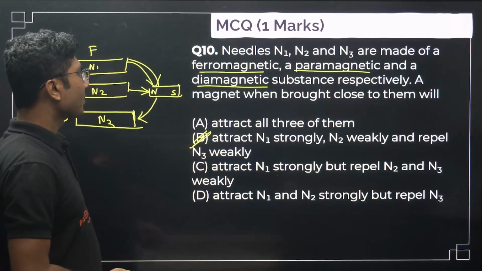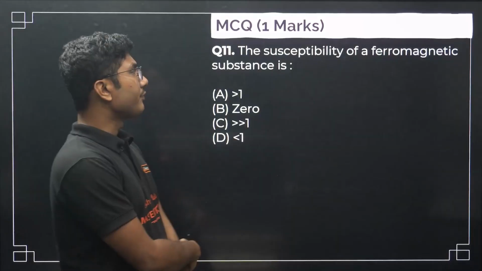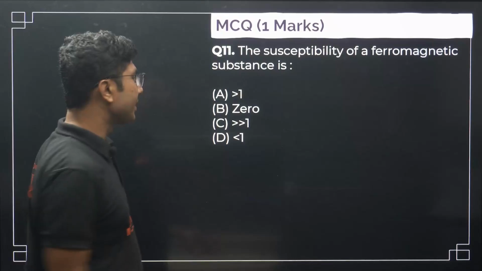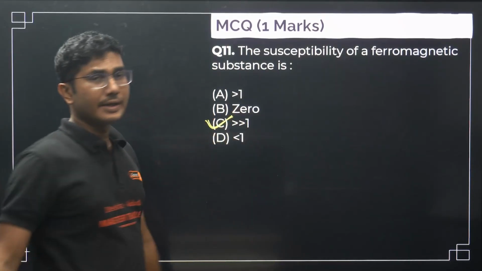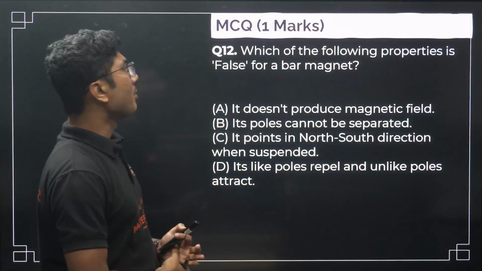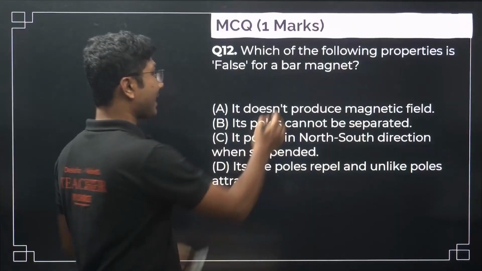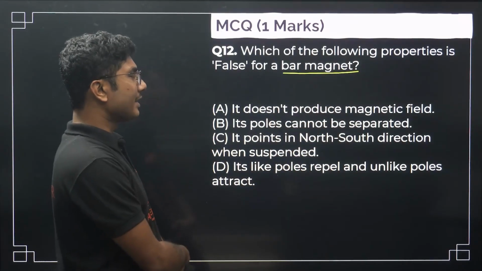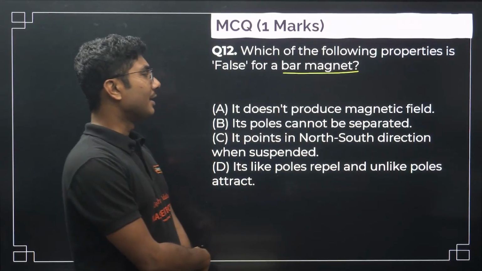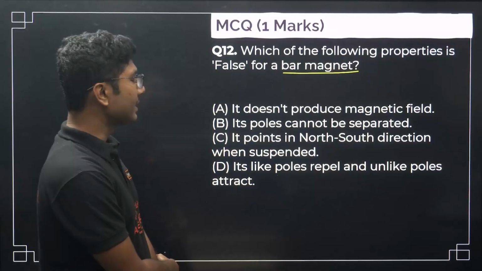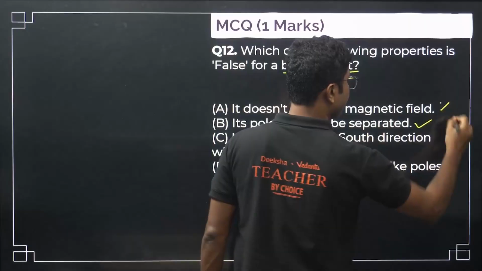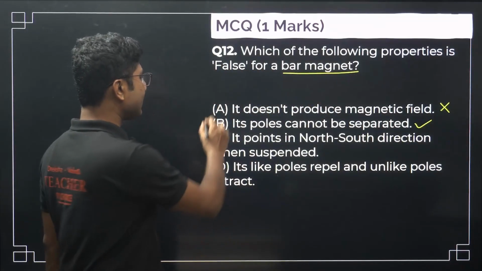So easy question. Next, the susceptibility of a ferromagnetic substance is very much greater than 1, so it is always very much greater than 1. The table that I showed you, you have to remember that table. Now, which of the following properties is false for a bar magnet? It does not produce magnetic field. No magnetic field is produced by a bar magnet. Its poles cannot be separated. Yes, poles cannot be separated. This is also true. So this is a true statement, this is a false statement. So the false statement is obviously option A, the correct answer.